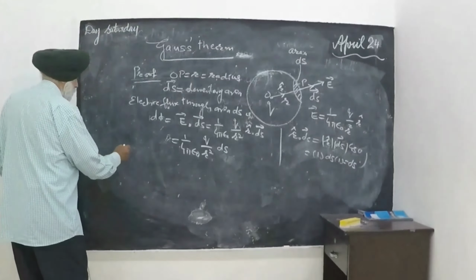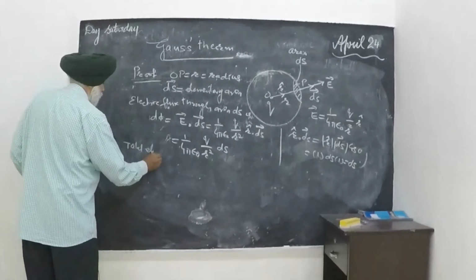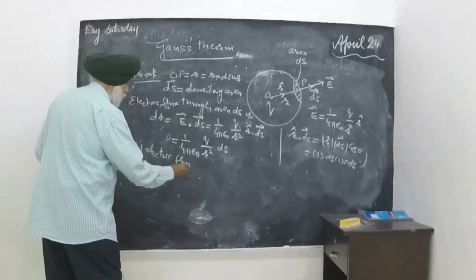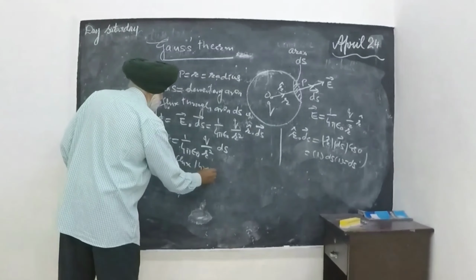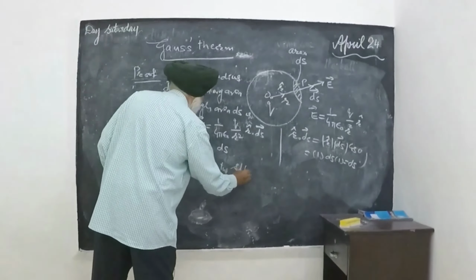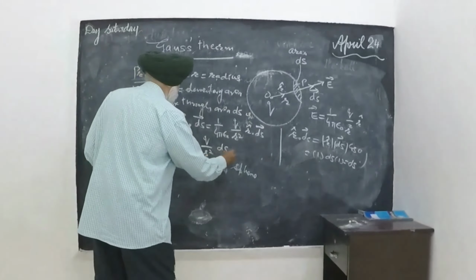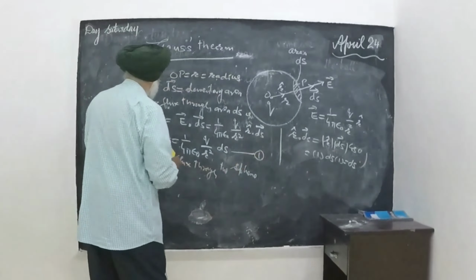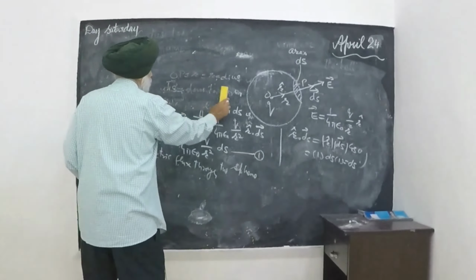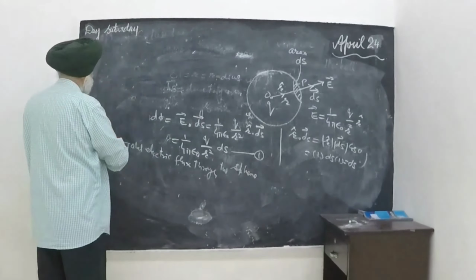Total electric flux through the sphere, the whole of the sphere, can be obtained by integrating equation 1 on both sides.